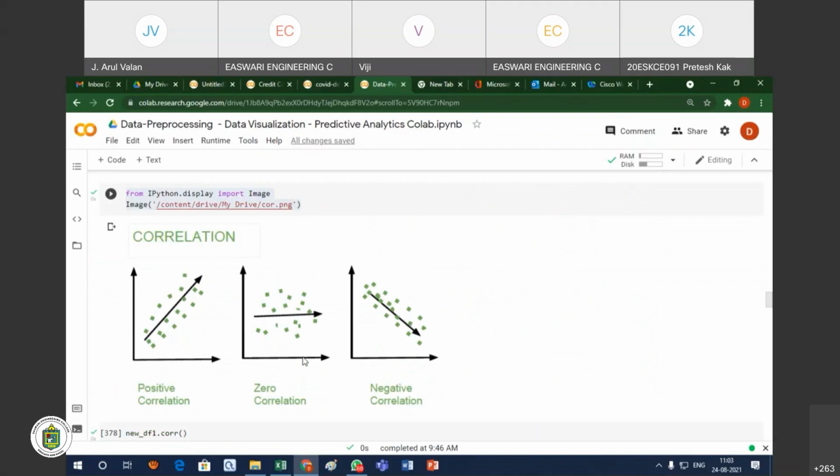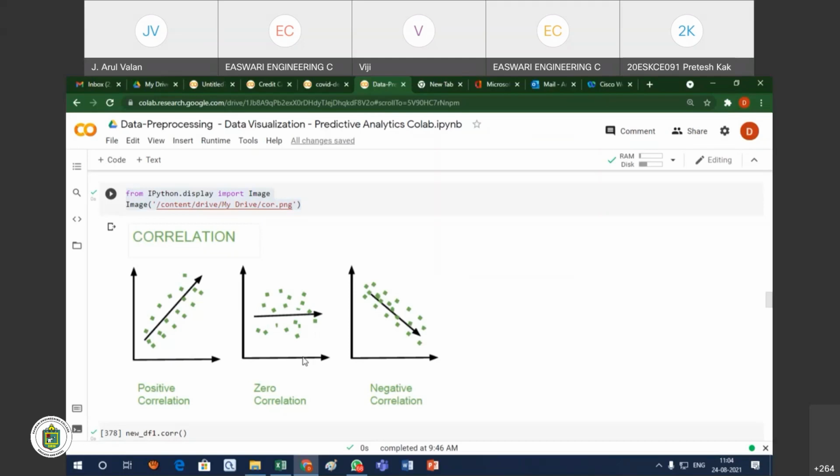What is the meaning of positive correlation? For example, when one attribute value increases, the other value also increases, or when one attribute value decreases, the other also decreases. For example, salary and experience. If our experience is increasing, automatically our salary will also increase. Suppose you have 3 years of experience, you will get some 40,000 rupees salary. Suppose I have 6 years of experience, then I will get some 70,000 rupees. Your experience is increasing, and at the same time our salary is also increasing. So here salary and experience are both attributes with a positive correlation.